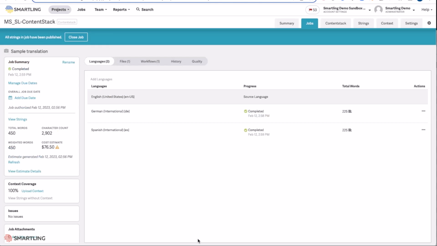Once the translation job completes, all content is automatically synchronized back into Contentstack, updating all of the languages that have been translated. Furthermore, if the original source content is updated, the Smartling connector will automatically make a job request for those updates to keep all of the language versions automatically in sync with those changes.